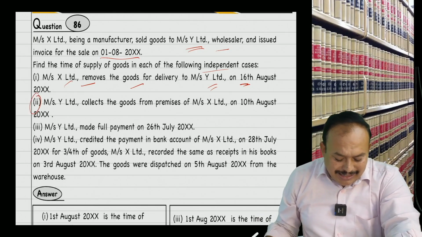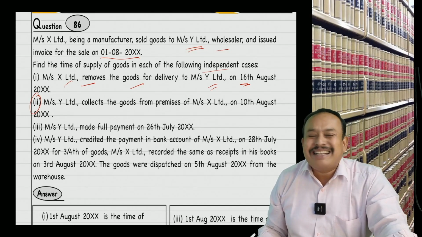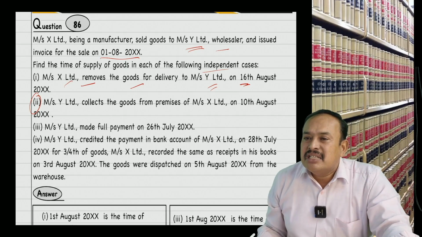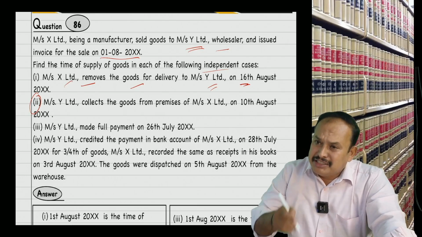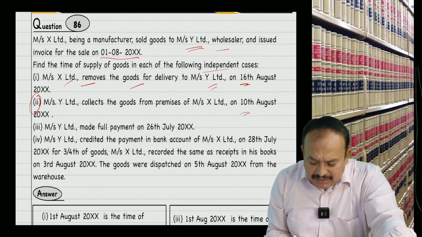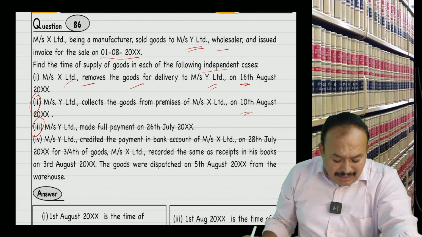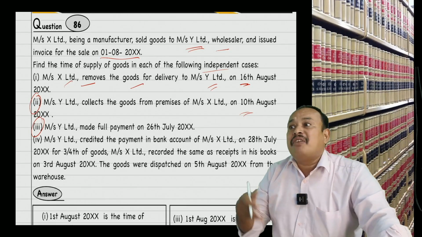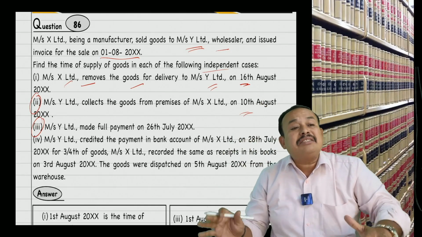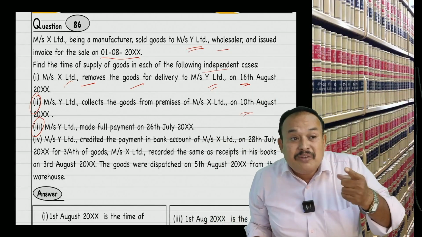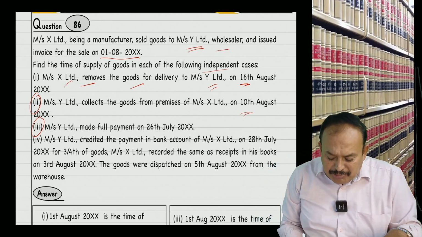Point number 2: Y Limited collects the goods from the premises of X Limited on 10th August. This means supply does not involve movement. In that case, the sale took place on 1st August. The invoice was issued on 1st August. The last day to issue the invoice is 10th August. Whichever is earlier, which is earlier? 1st August. Excellent. Point number 3: Y Limited made full payment on 26th July. That means advance payment. What is the time of supply then? Date of invoice or last day to issue invoice. The last day to issue invoice we do not know, but the date of invoice we know. Time of supply equals the date of invoice, 1st August. Advance payment cannot be the time of supply.